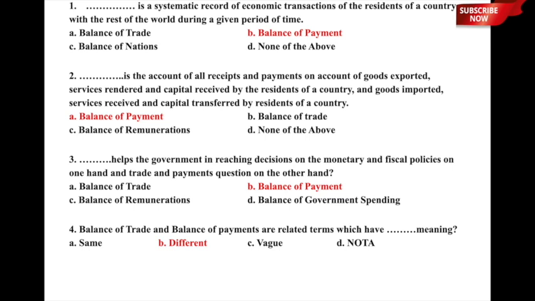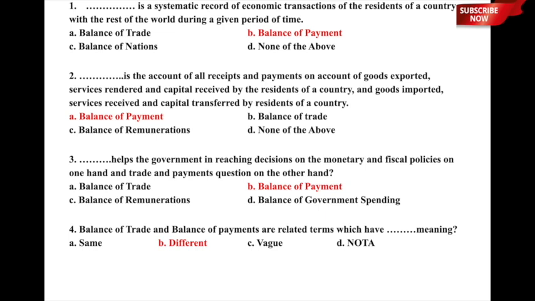So, here again the correct answer is option B, balance of payment helps the government in reaching decisions on monetary and fiscal policies on one hand and trade and payment question on the other. So, here option B, balance of payment, is the correct answer to this particular question. I hope the question is clear. Let us now move to question number 4.